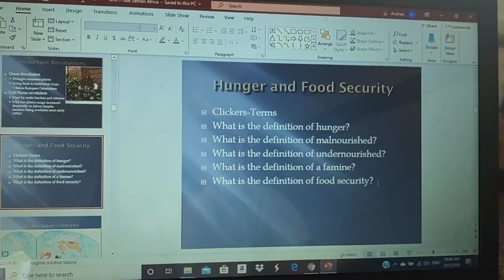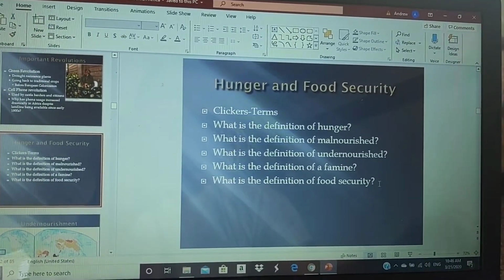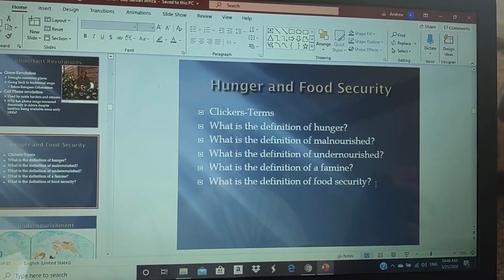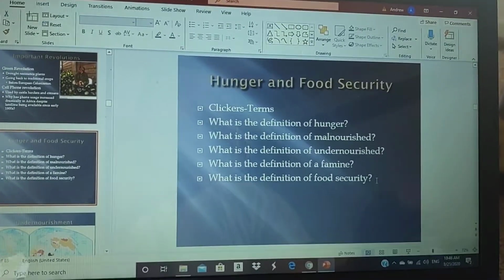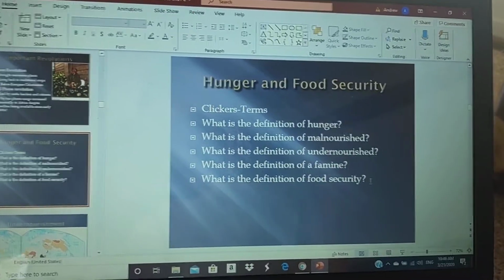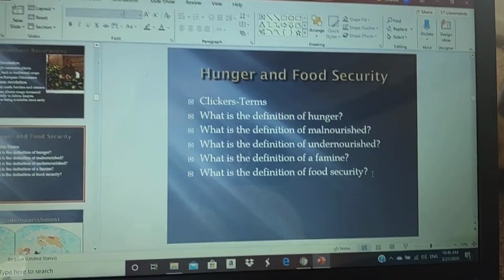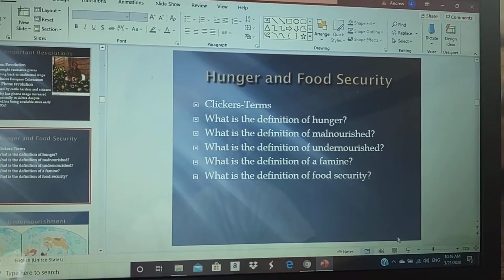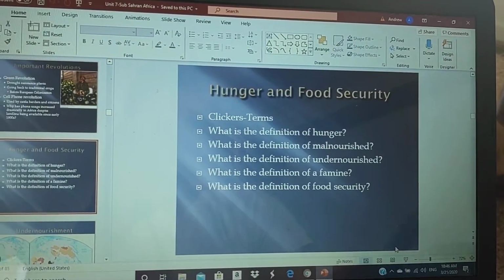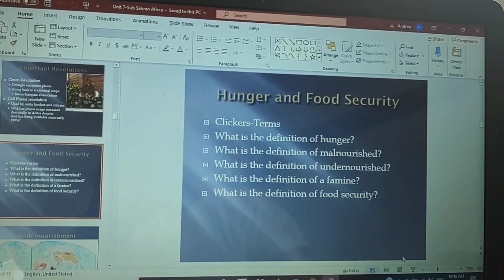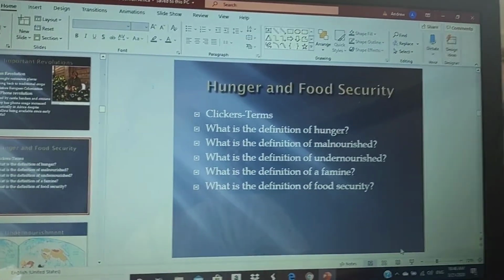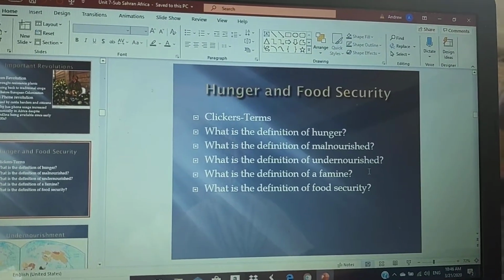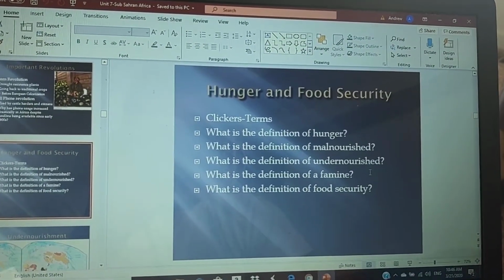So it means that you have easy access to the necessary nutrients and caloric intake to survive on a day-to-day basis. And I will say that this means you have access to grocery stores, restaurants, etc. And you have minimal food deserts, which means no access to fresh food that has necessary calorie and nutrient intake. Famine is when there's a shortage of food, and oftentimes it leads to death.